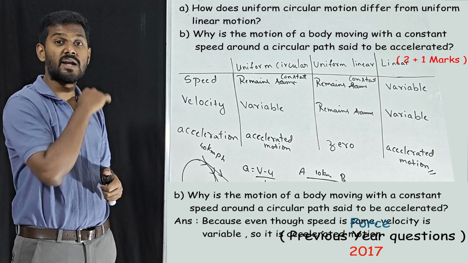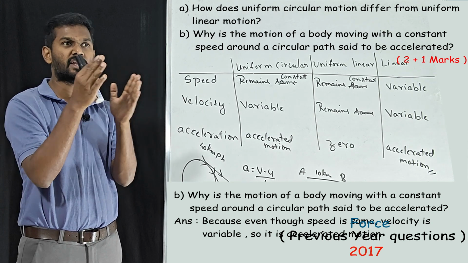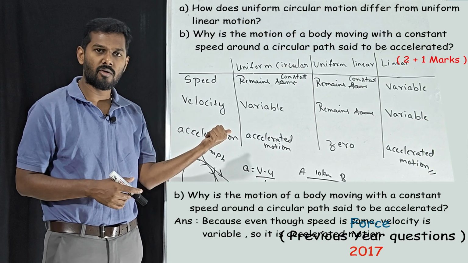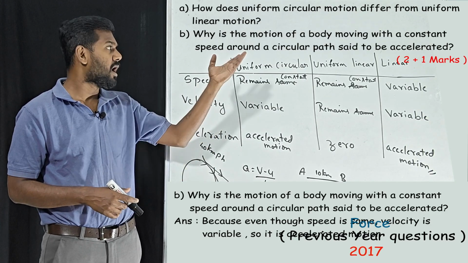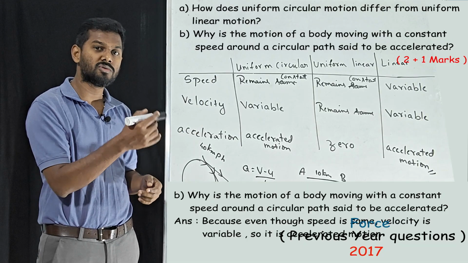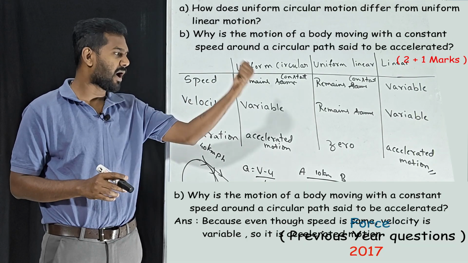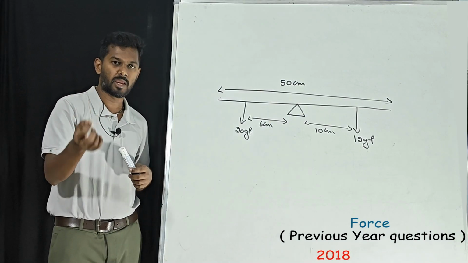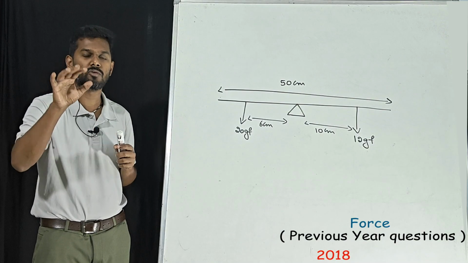So you have to understand everything. Now they are asking this question. Write the difference. What if they ask, what is the velocity? What happens to velocity in uniform circular motion or uniform linear motion? All those simple questions they will twist. So for that we need to have complete knowledge. Now we'll move on to 2018. From now onwards, you will get to know the actual picture of the physics paper.